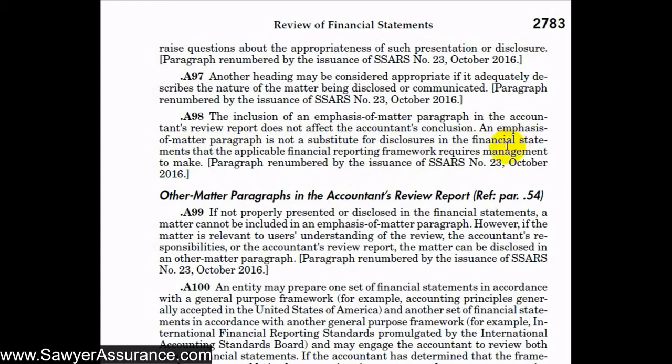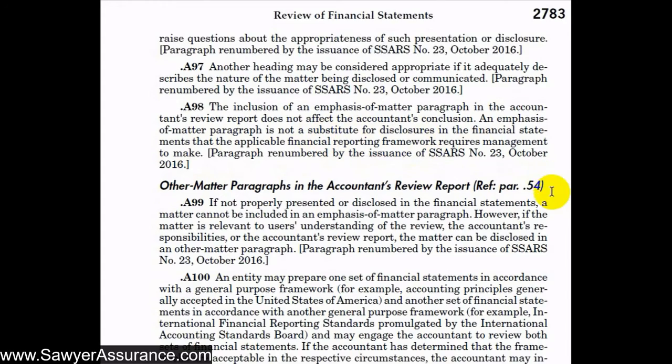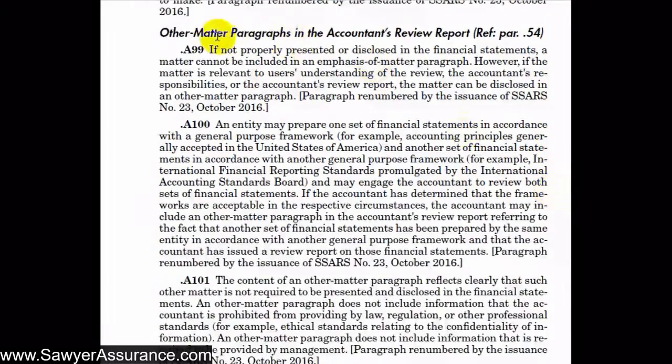So management can't forego putting a disclosure in the financial statements with the defense that we're including in our accountant's review report an emphasis of matter paragraph. That paragraph is supposed to point to the footnote disclosure, and management is still required to include all of the disclosures that are required by the applicable financial reporting framework. Now let's discuss other matter paragraphs.